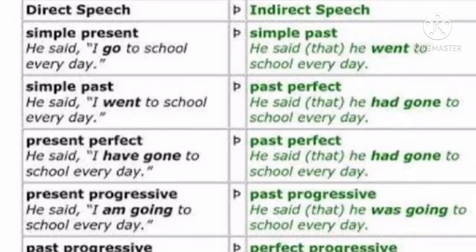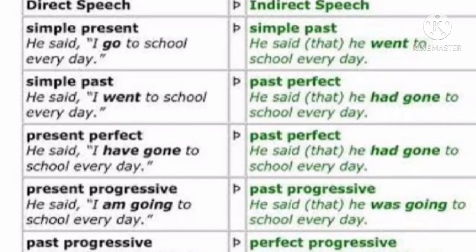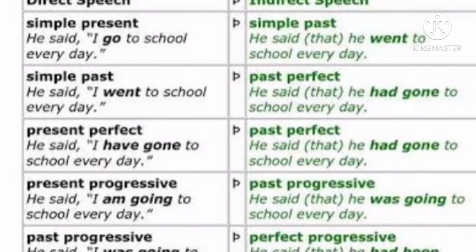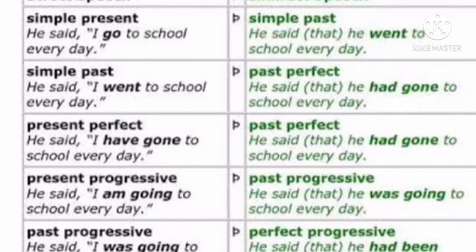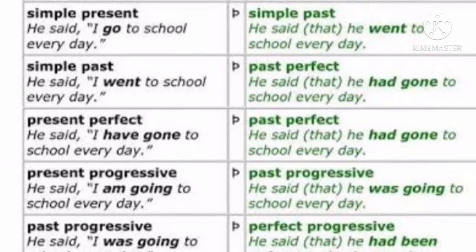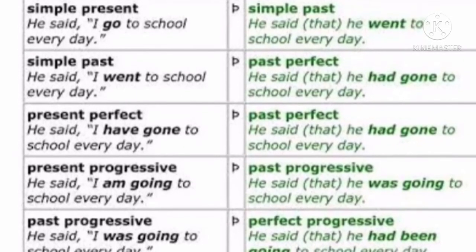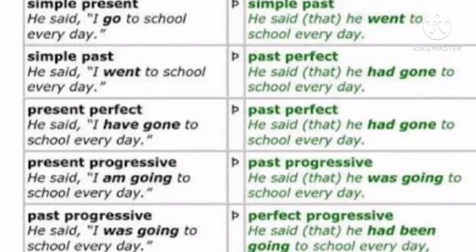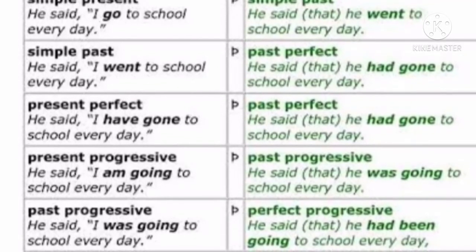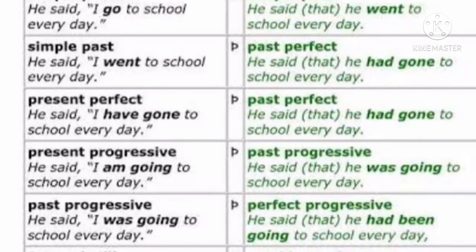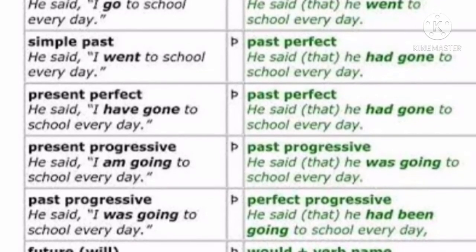It will be in simple past form. If the sentence is in simple past form, example, he said, "I went to school every day," it will change into past perfect tense and the sentence will be: he said that he had gone to school every day.